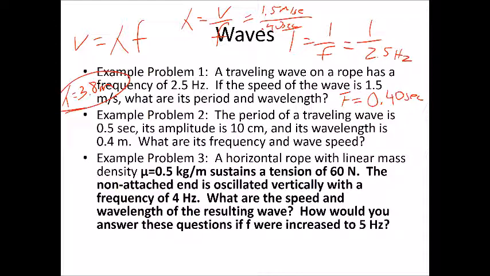All right, problem 2 is a similar kind of problem. The period of a traveling wave is 0.5 seconds. Its amplitude is 10 centimeters, and its wavelength is 0.4 meters. What are its frequency and its wave speed?